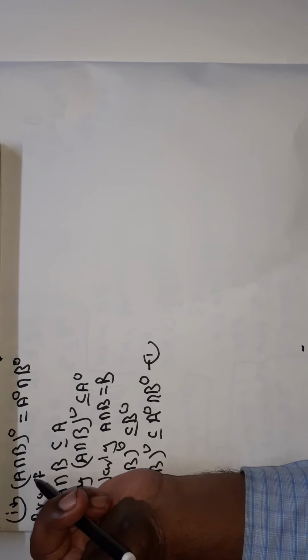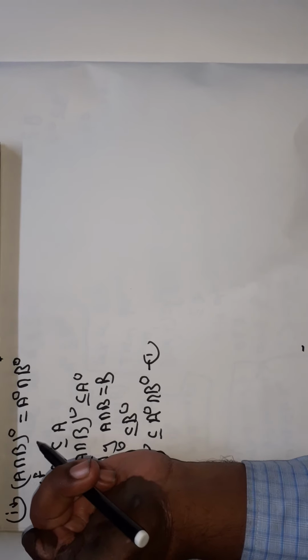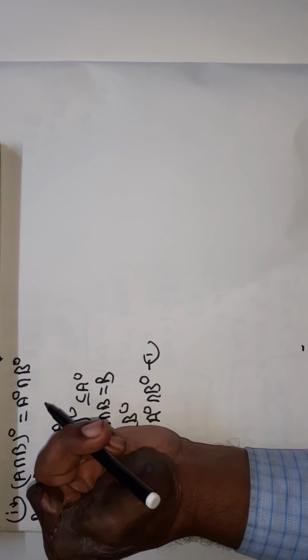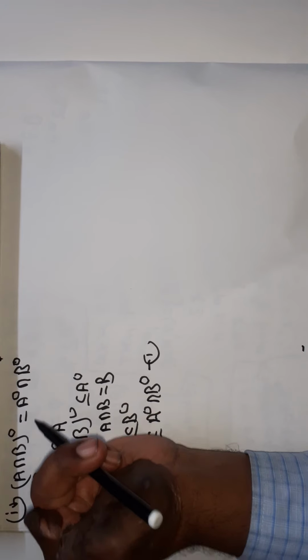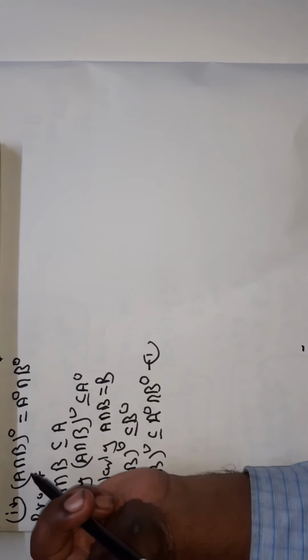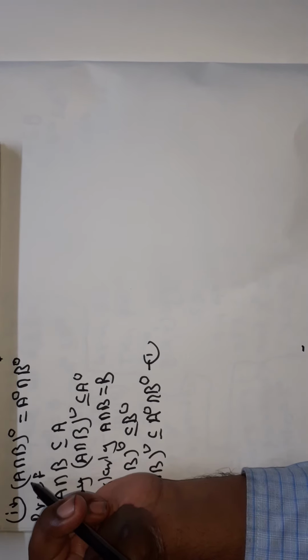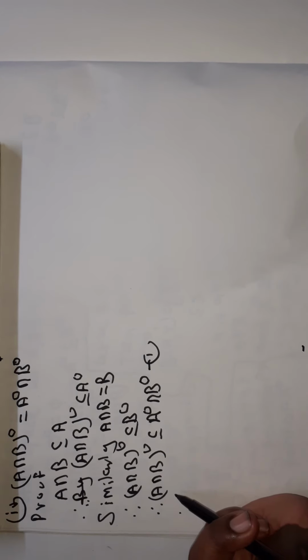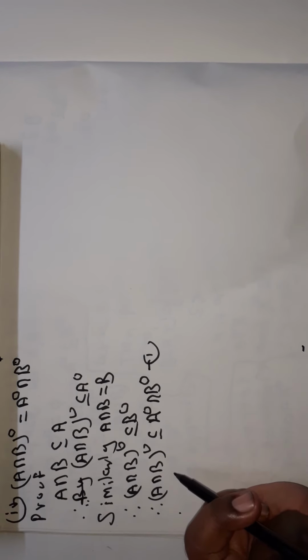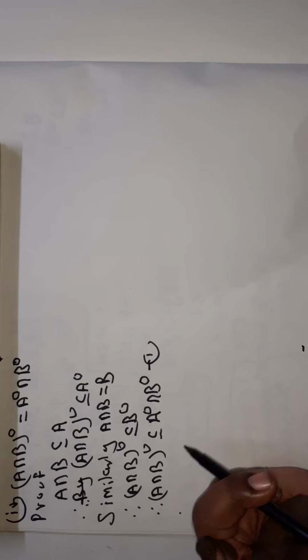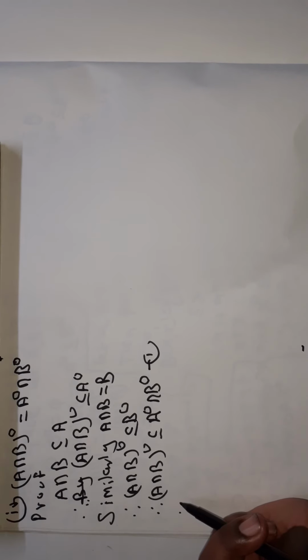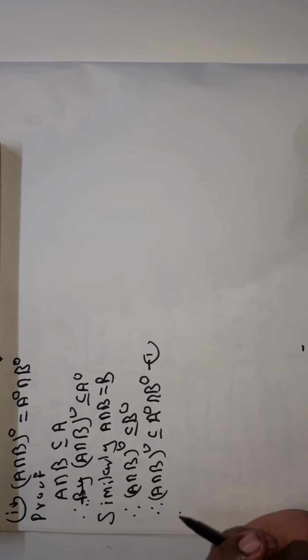Therefore, we prove that the set at the left hand side is a subset of the set at the right hand side, and the set at the right hand side is a subset of the set at the left hand side. Here we proved that the set at the left hand side is a subset of the set at the right hand side. Now we prove the converse.